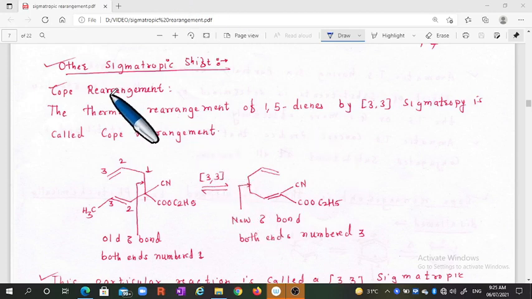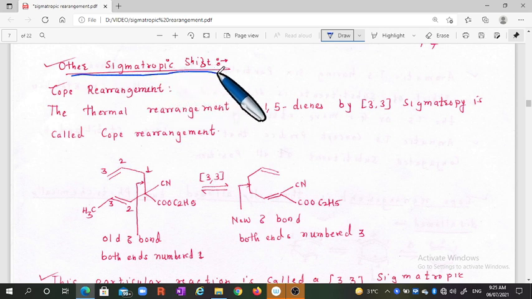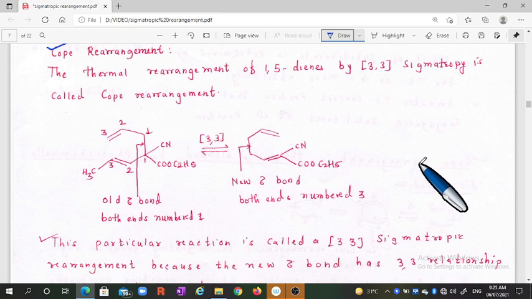Dear students, today we will discuss some other type of sigmatropic shifts. In this, we will discuss the Cope rearrangements and other similar reactions. Let us discuss what is meant by the Cope rearrangement.